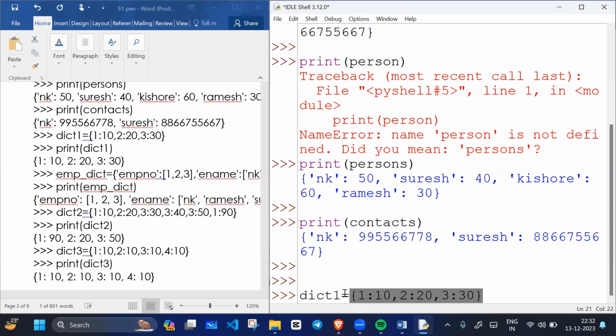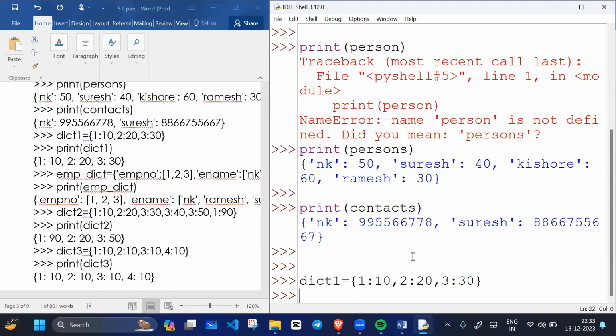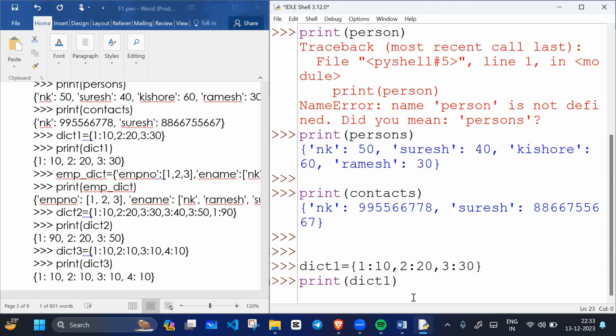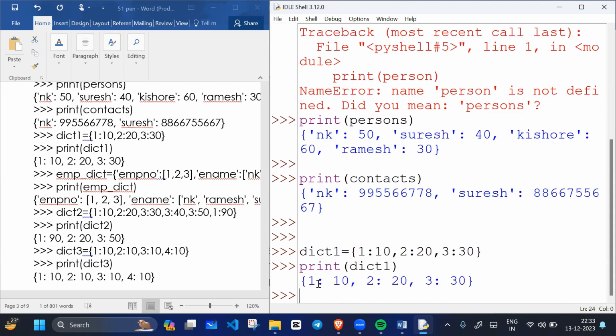Okay. So here see, key and value are separated by colon. And we give a comma to write another key value pair. Key value pairs are separated by comma, and key and value are separated by colon. Remember everyone, this is the syntax. So dict1 is created. If I print dictionary 1, all the key values will print as it is.